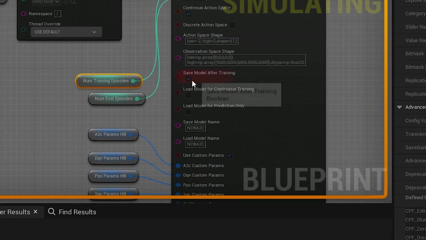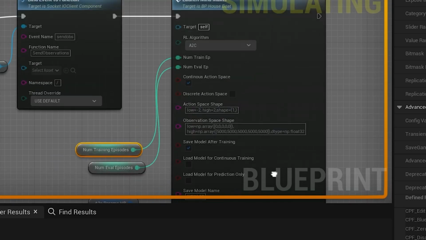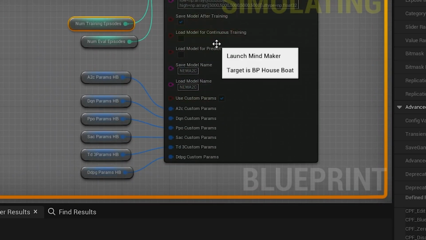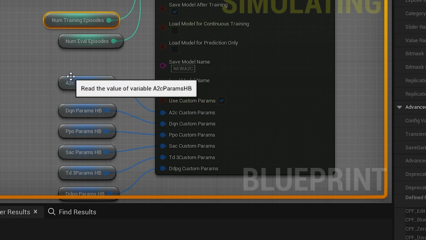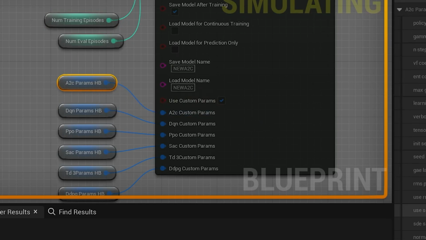Besides the action space and the observation space, there's a variety of other settings in the launch MindMaker function. I won't go into all of them in too much detail. There's saving and loading your trained model. Important ones are the custom parameters.